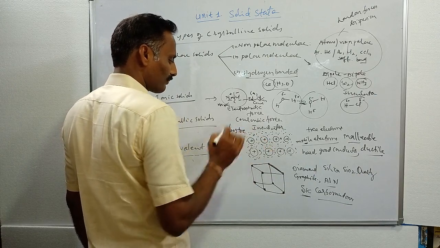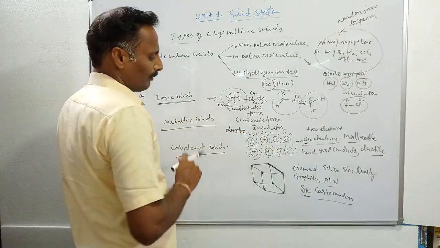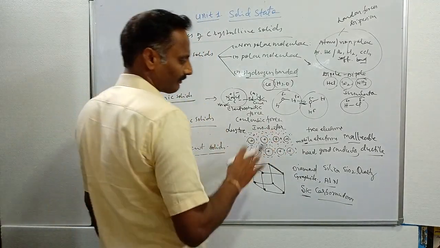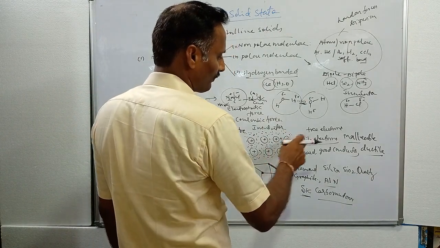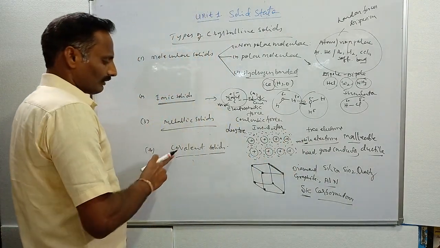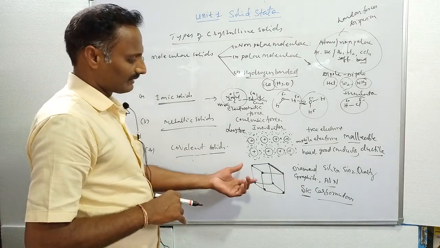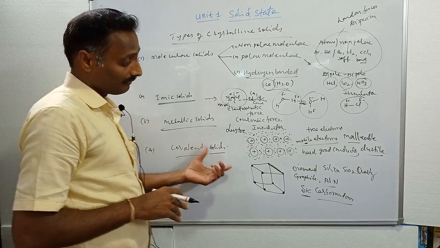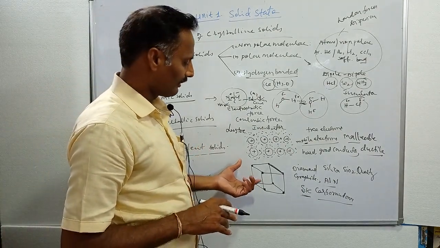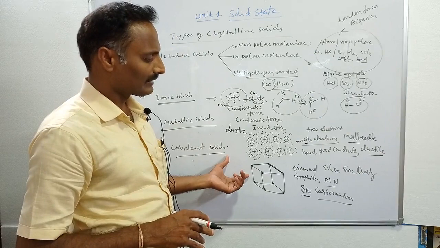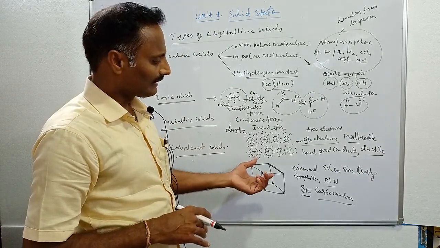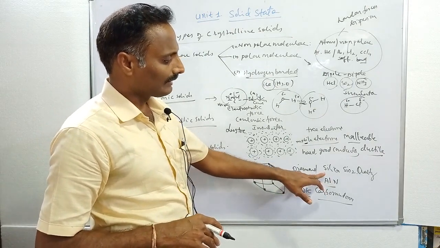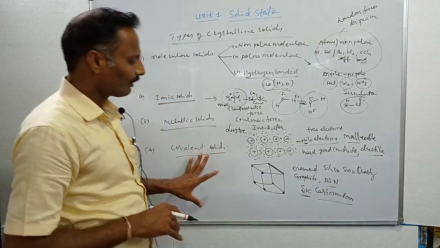Luster means shining property. Metals are malleable, ductile, and lustrous in nature. They act as good conductors of heat and electricity due to free electrons. Then covalent solids are very hard materials and bad conductors of electricity. The hard nature of covalent solids is mainly due to their three-dimensional network structure. Examples: diamond, graphite, silicon carbide, aluminum nitride, silica, quartz. These are examples of covalent solids.